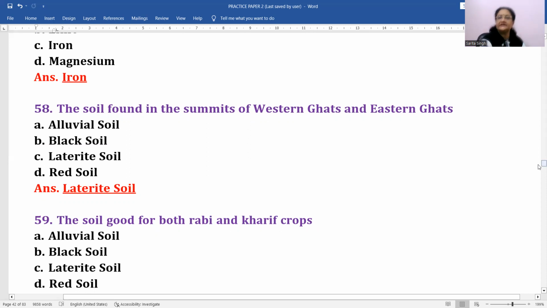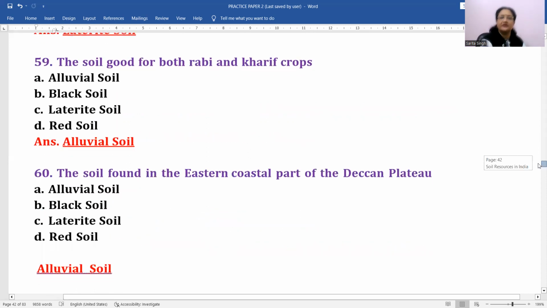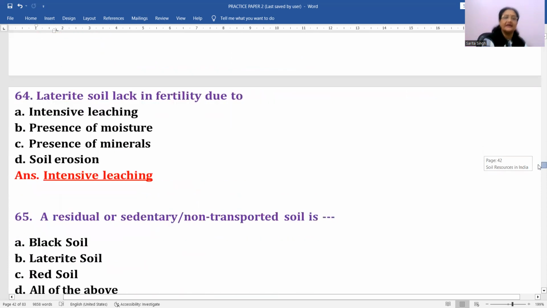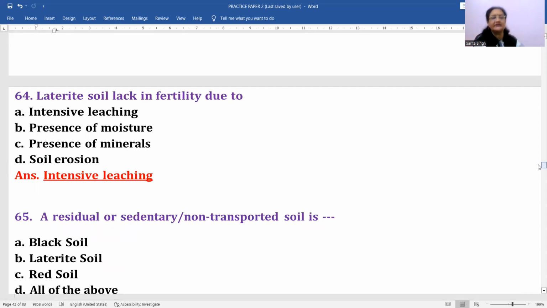Clear? Then next question is the soil good for both Rabi and Kharif crops, alluvial soil, naturally. Alluvial soil is considered as the best for almost all type of crops. So when we talk about Rabi and Kharif, this is the most suited one. Okay, the soil found in the eastern coastal part of the Deccan Plateau. Yes, eastern coastal part, alluvial soil. Laterite soil lack in fertility due to, yes, intensive leaching, because laterite soil is formed by the leaching process. Okay, next question.